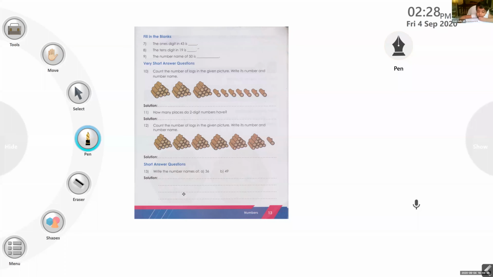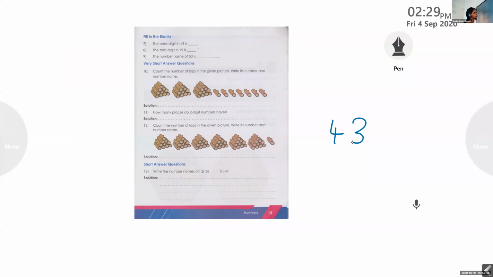The ones digit of 43 is dash. Okay, Maithili, listen to me. See, ones place digit in the number 43. What is the digit? Ones place we have which number? Very good. We have the number 3.